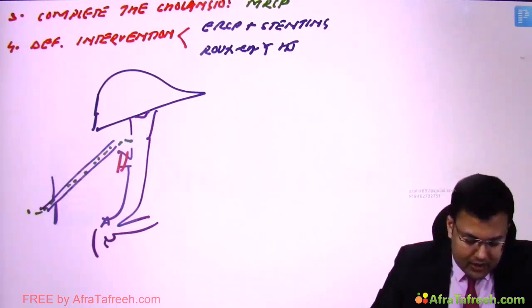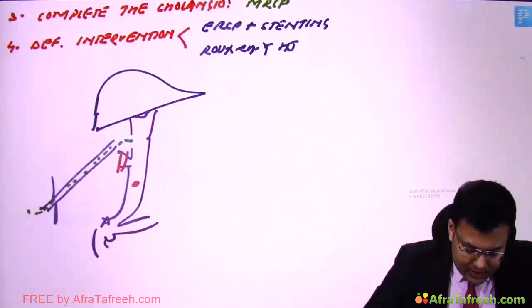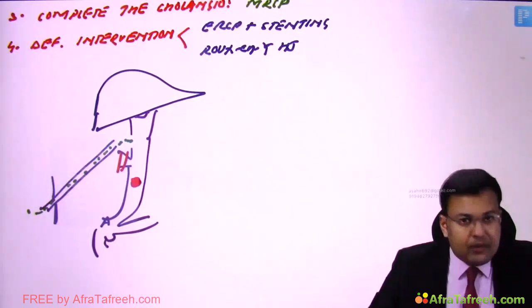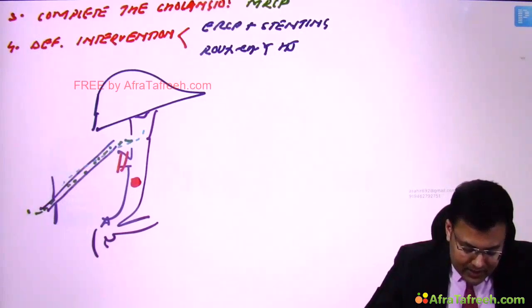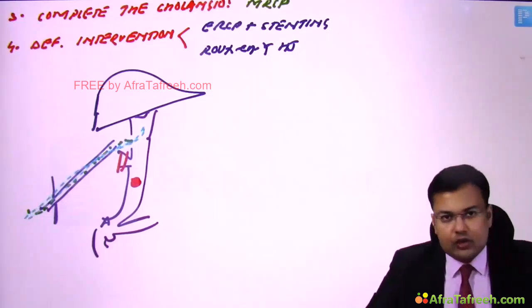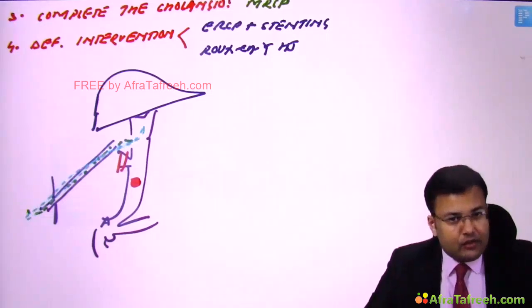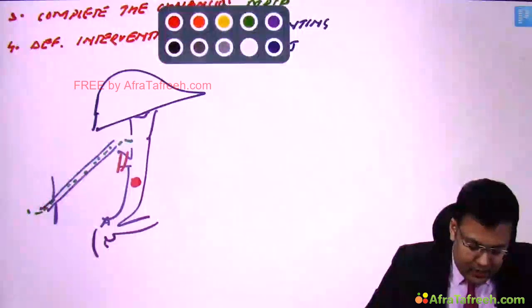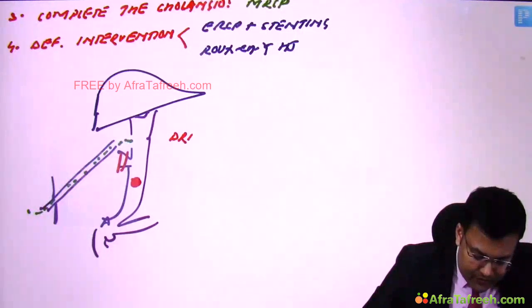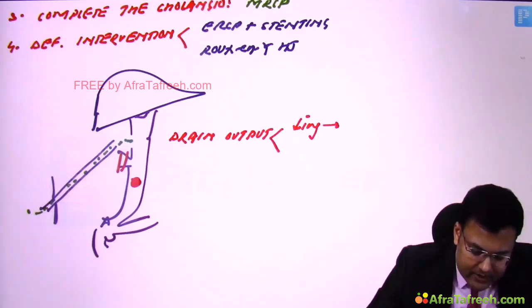Why? Because there is obstruction. And if there is obstruction, obviously the bile will not follow the natural path and will keep coming out. That's why the drain output is almost constant. So the question: in a post-operatively diagnosed case of bile duct injury, when drain output is decreasing, what's the next best step?